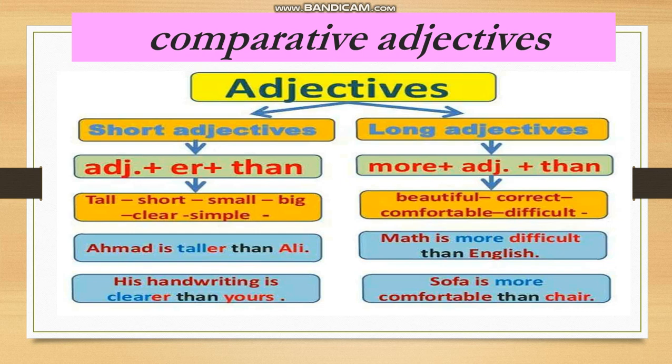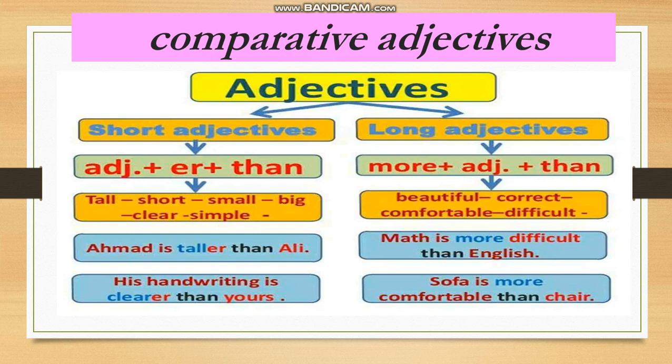Short adjectives, like tall, short, small, big, clear, simple, are adjectives that consist of one or two syllables at most. What about the long adjectives? Long adjectives are adjectives that consist of more than two syllables. Examples: beautiful, correct, comfortable, difficult, and all the adjectives that end with ing.